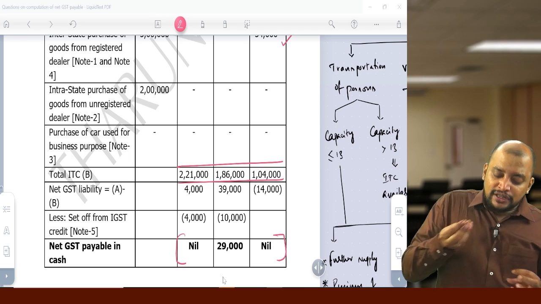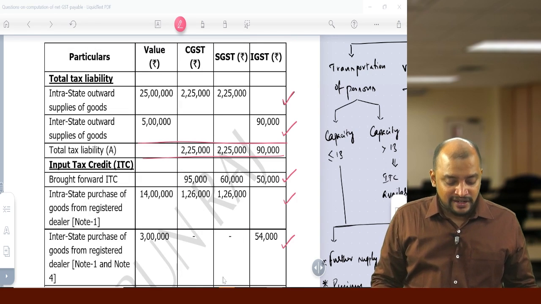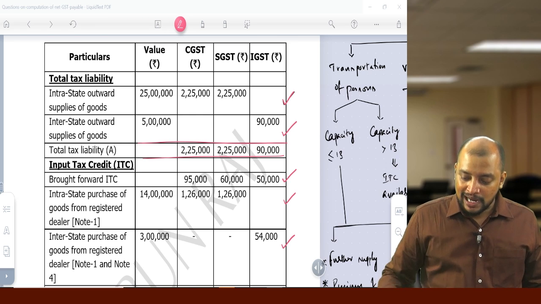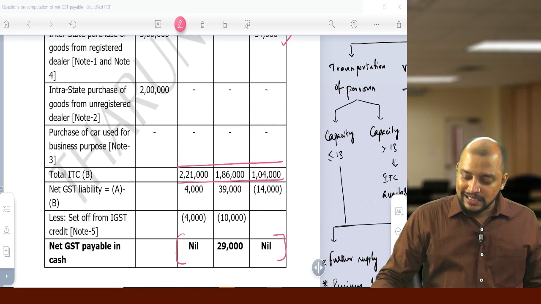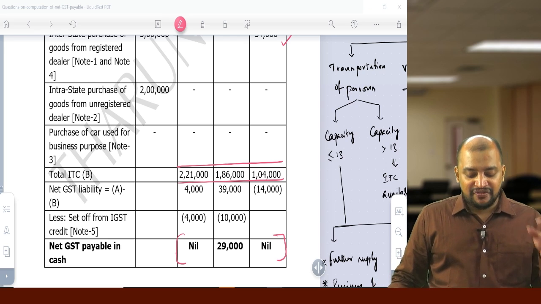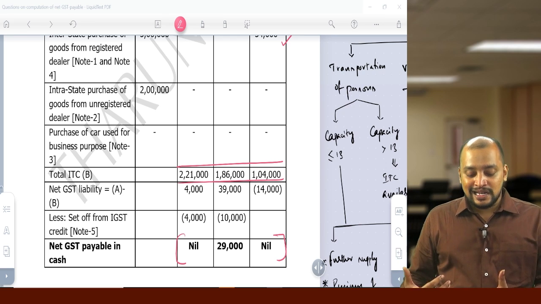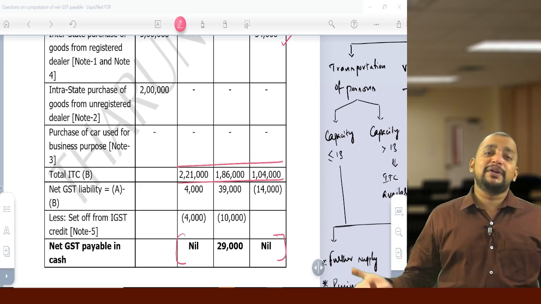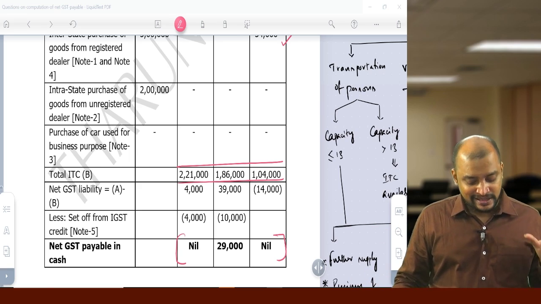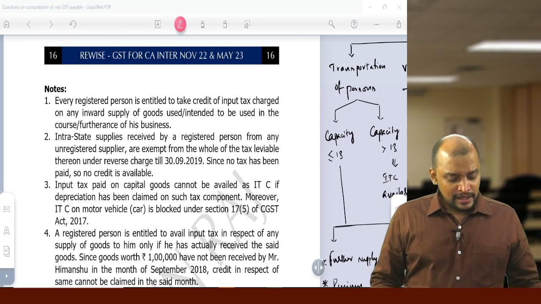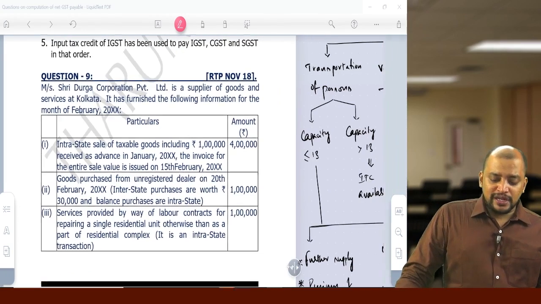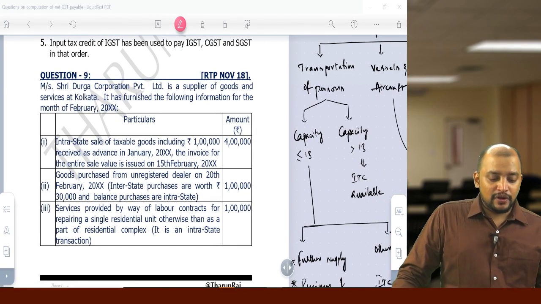Suppose if that 14,000 I used for payment of this itself, then what would have happened? So liability 2,25,000 minus 14,000, minus 1,86,000, so that will be 25,000 will be SGST and 4,000 will be CGST, like that it will be. So total will be 29,000 only, there won't be any difference in that. And we need to write the notes related to this. Okay. So up to this understood here, you have got the clarity.